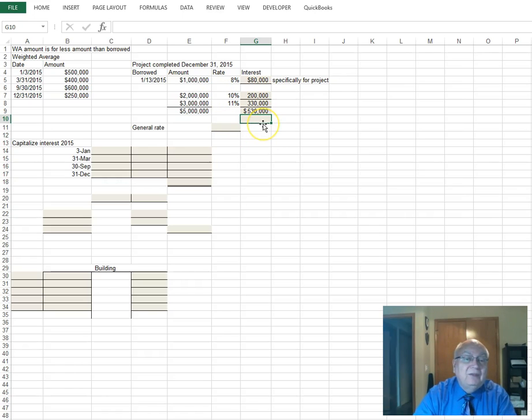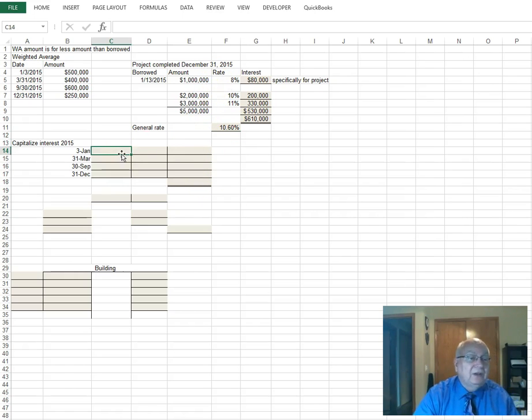The total amount is the 80,000 plus the 530,000, or 610,000. Now to get the general rate, we take the 530,000 divided by the 5 million, and we get 10.6%. This is the amount we'll use for anything that we need to capitalize over the $1 million.